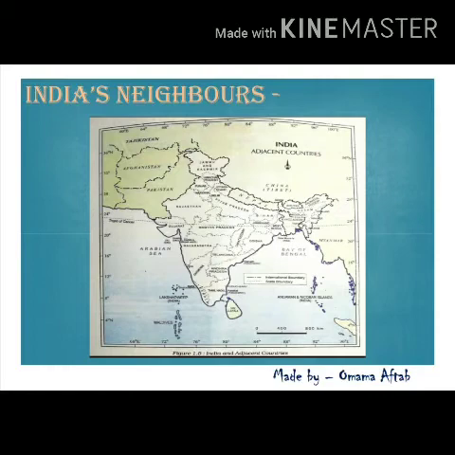They are our southern neighbors. If we look at the map, Sri Lanka is separated from India by a narrow channel of sea formed by the Palk Strait and the Gulf of Mannar, while the Maldives Islands are situated to the south of the Lakshadweep Islands. India has had geographical and historical links with her neighbors.